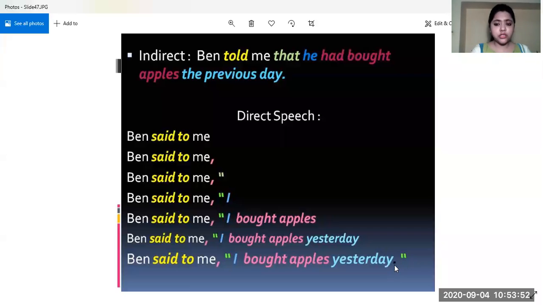Then we ended the sentence with the inverted commas, and we are done. It is very simple, just the reverse of it. If you have understood well enough the conversion of direct speech into indirect speech, it's just the reverse. You don't have to learn anything exclusively for this.